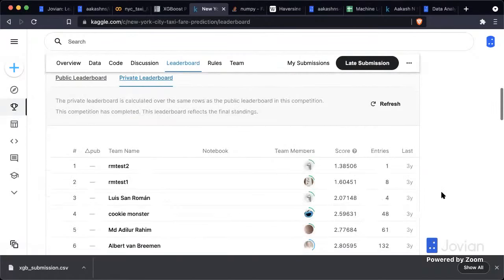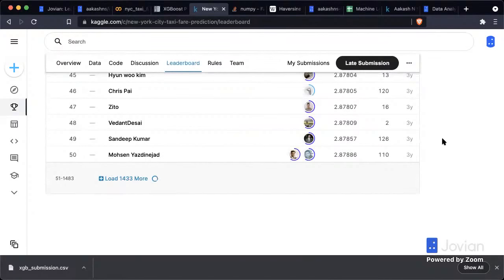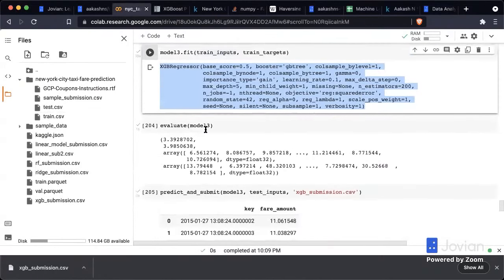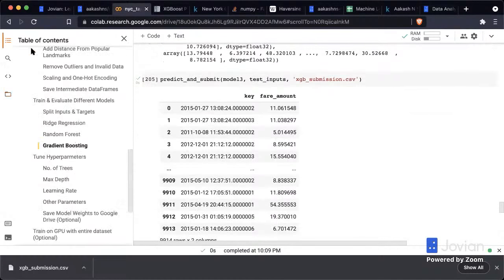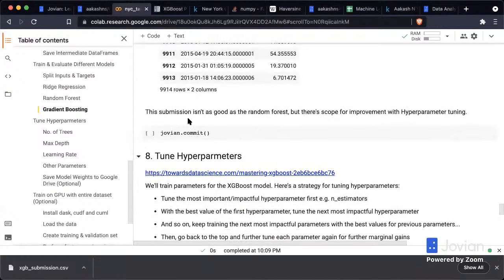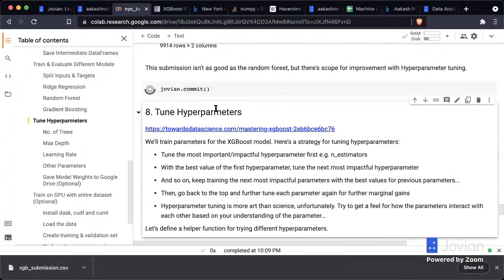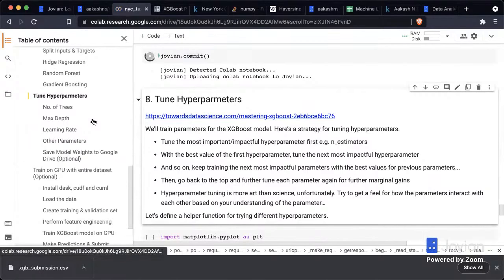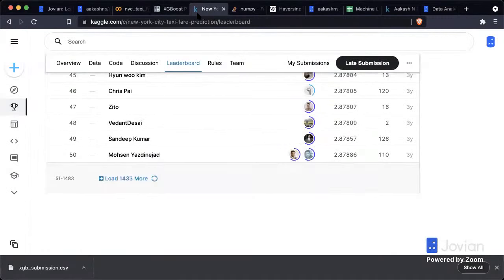Quick look at the leaderboard once again. 3.20. And while that loads, let me also tell you what is coming up next. So far, we have just evaluated a bunch of different models, and I would encourage you to try out a few more. I'm going to commit the notebook here as well. But the next thing that we should be doing is tuning some hyperparameters.